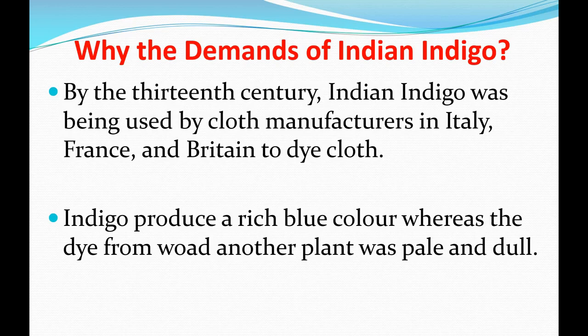Actually, indigo produced a rich blue color, whereas the dye from another plant was pale and dull. In other countries, another plant was used to derive this blue colored powder, and that plant was woad. And in India, what was grown? Indigo. So what was the difference between indigo and woad?